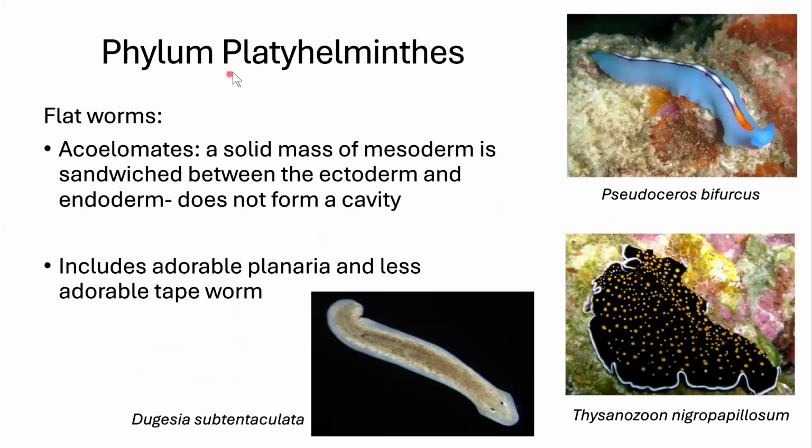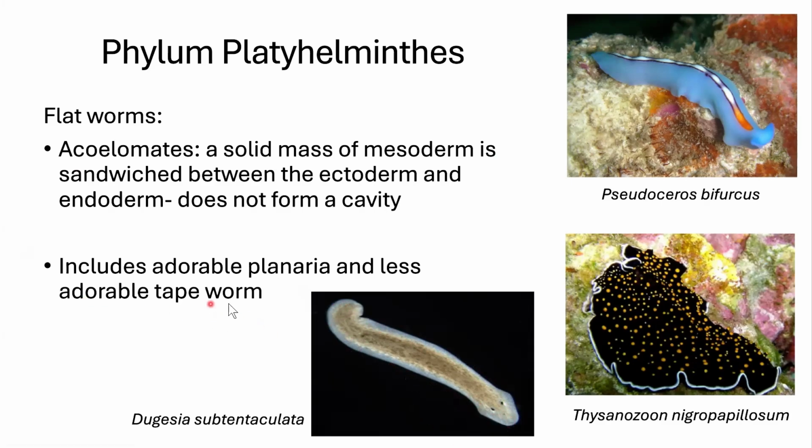Here is our phylum Platyhelminthes. These are flatworms. They do not have a body cavity, so we call them acoelomates. Remember, a coelom is a body cavity, and if you put A in front of it, then they don't have that thing. So acoelomates is just a solid mass of tissue, no space inside. This includes the really adorable planaria. This is a planaria right here. It is small, it's flat, it has eye spots that look kind of like doofy cartoon eyes, really cute.